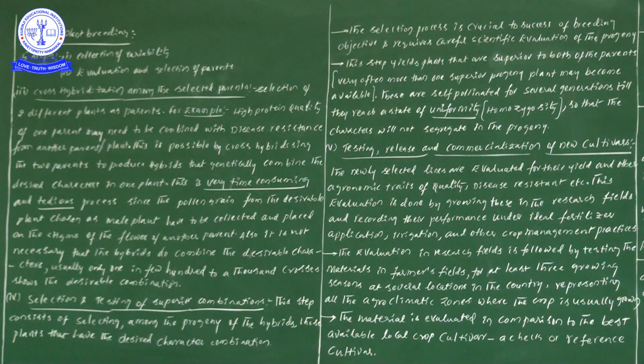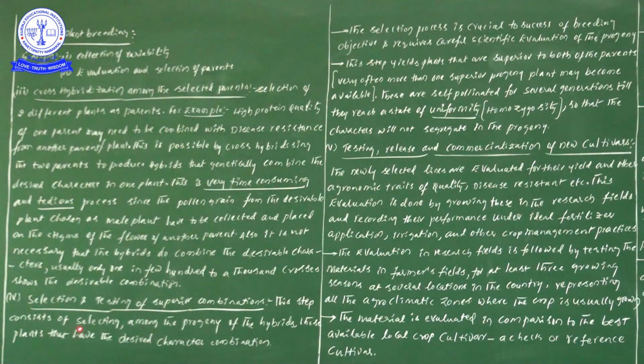So that's why selection and testing we need to do in concern of superior combinations. Now let us have a look at this. This step consists of selection among the progeny of the hybrids. Many hybrids will come, with many desirable characters, and in that complete set of hybrids, definitely selection as well as testing we need to do.